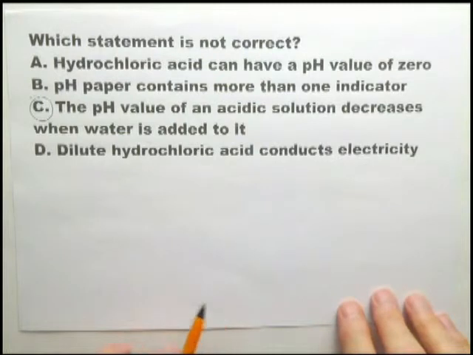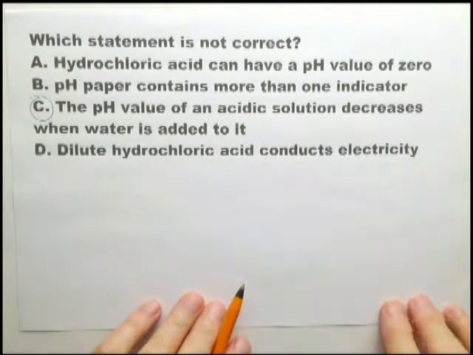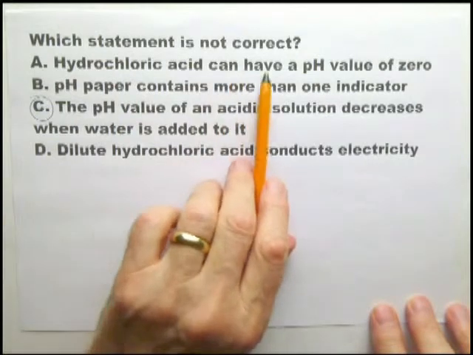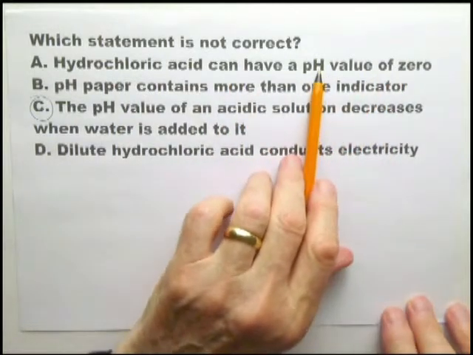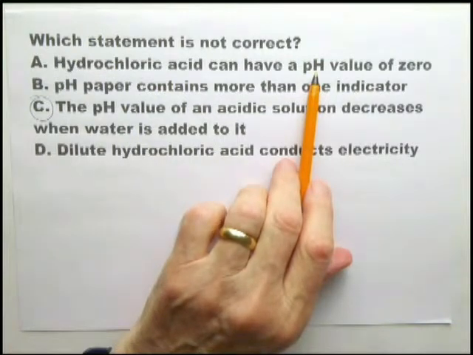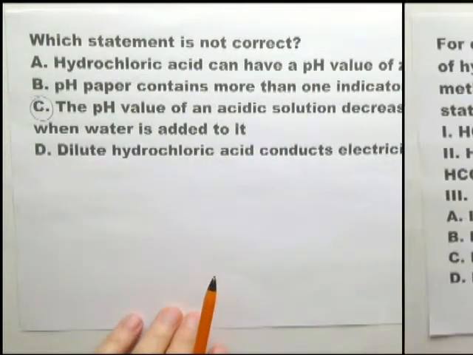Dilute hydrochloric acid conducts electricity. Definitely true. So, reading through it quickly, you can see which one is correct and which one is not correct. This one is probably the one that would cause most problems to people. Because of the nature of pH, you always assume it goes from 1 to 14. But in fact, it can be 0 and it can even be negative for an extremely concentrated solution of an acid, just by the nature of pH.